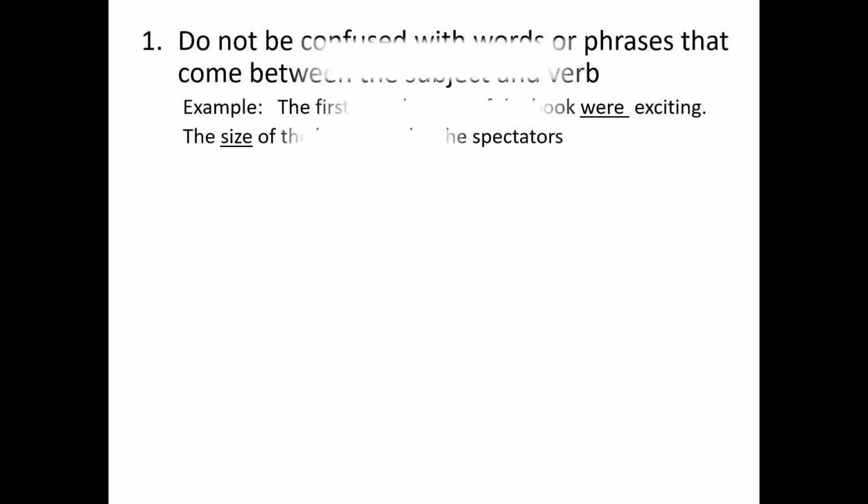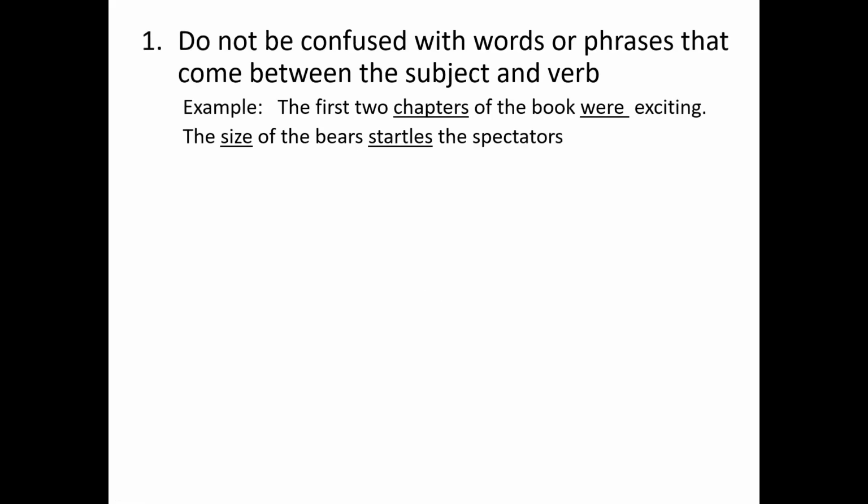So just remember that when you have a singular subject, you have to have a singular verb. When you have a plural subject, you have to have a plural verb. Singular subjects end in S. And so there's 12 rules dealing with subject-verb agreement that I thought I would cover that go along with that PowerPoint. Number one, don't look at things in between the true subject and the verb.